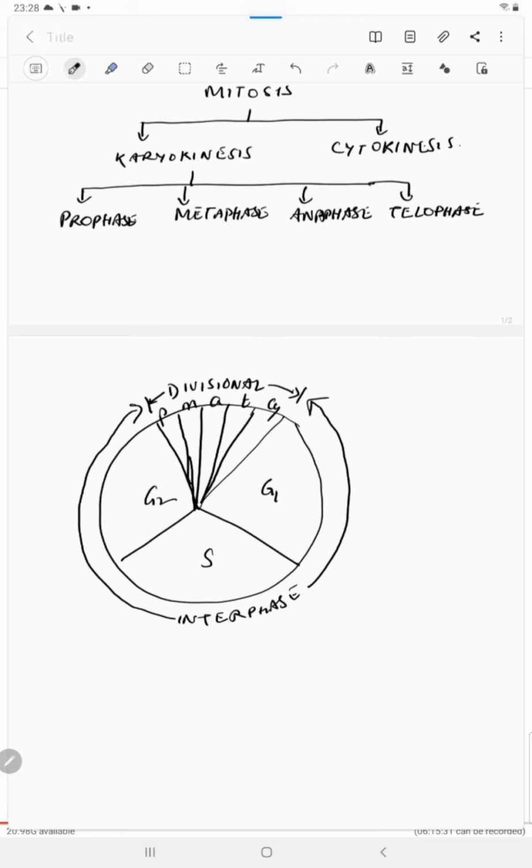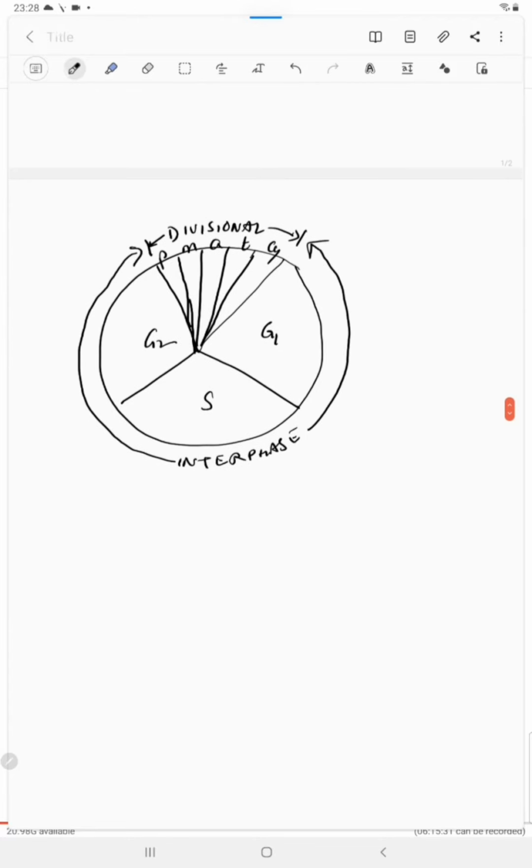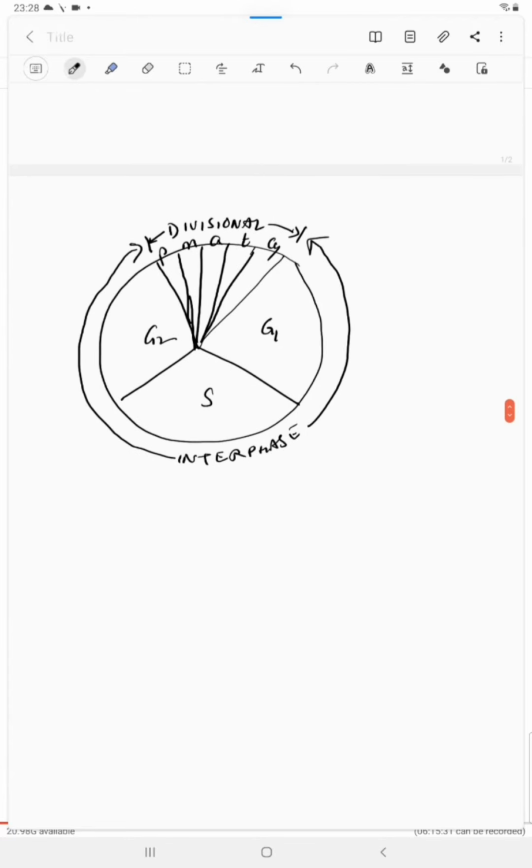So if you see the morphology or the behavior of the chromosome during different stages of the cell cycle, if you begin from G1, all the chromosomes remain in a single chromatid stage. But when they pass through the S phase, during which the replication occurs, each of the chromosome now have two chromatids. Of course, they are very thin. The chromatids are very, very thin. They are not as thick as it has been drawn here during interphase.